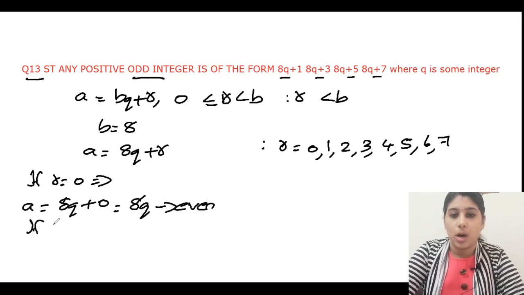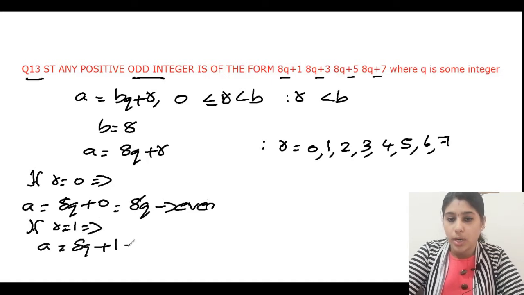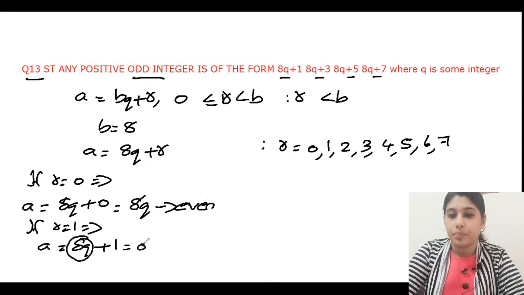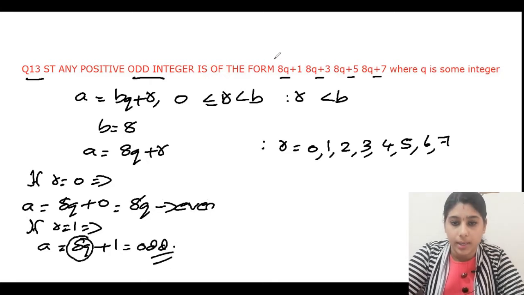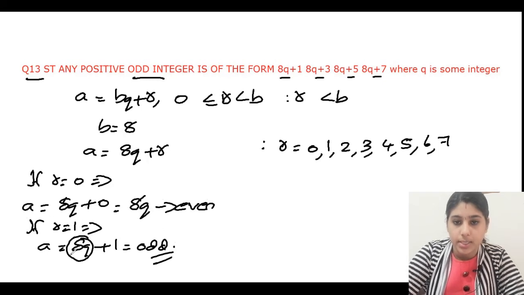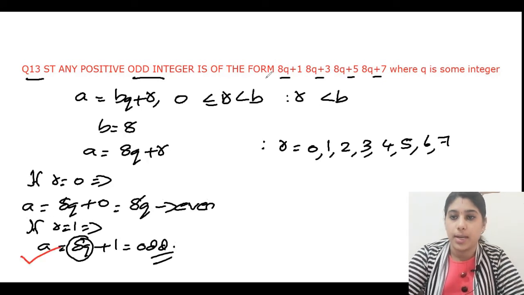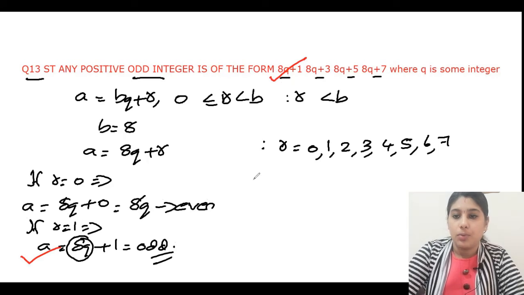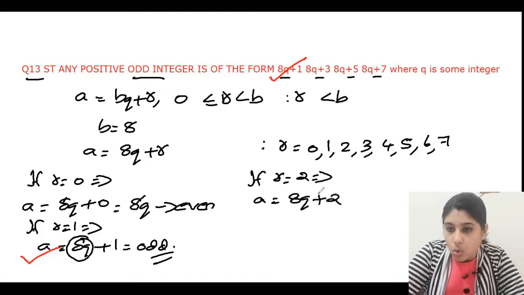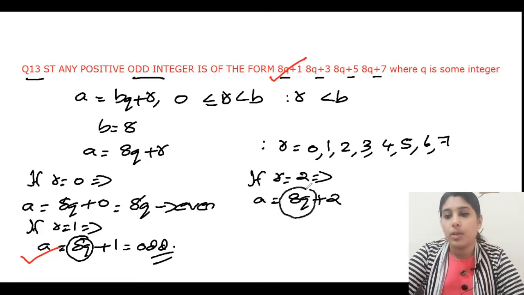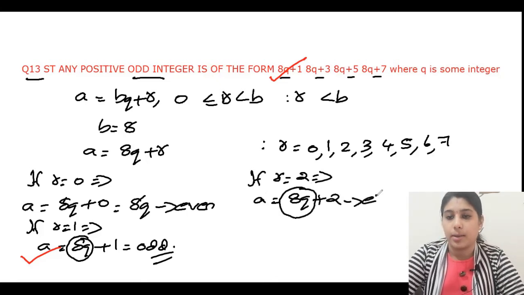If r is equal to 1, it will be a is equal to 8q plus 1. We know that 8q is already an even number, so even plus 1 will be odd. So this is our category. When odd comes, we know that it is 8q plus 1. This is satisfied. Now we will check r is equal to 2. Our a value will be 8q plus 2. We know that till here it is already even, and even plus 2 will be even only. We don't want to consider that.